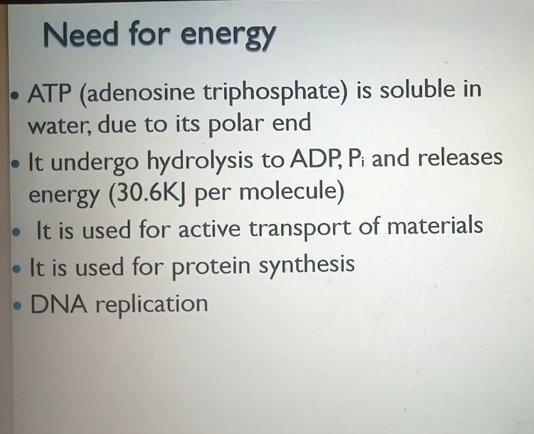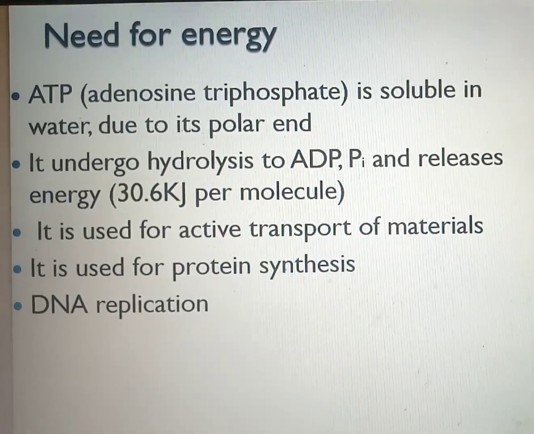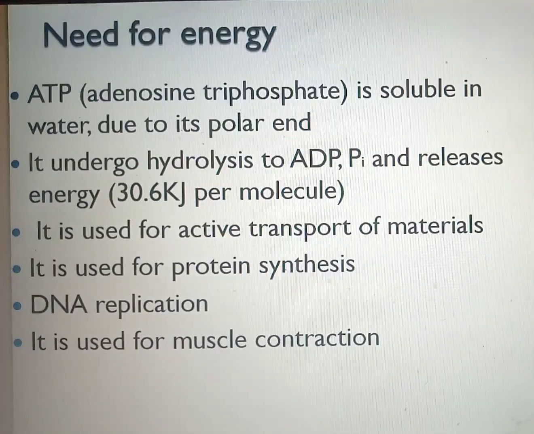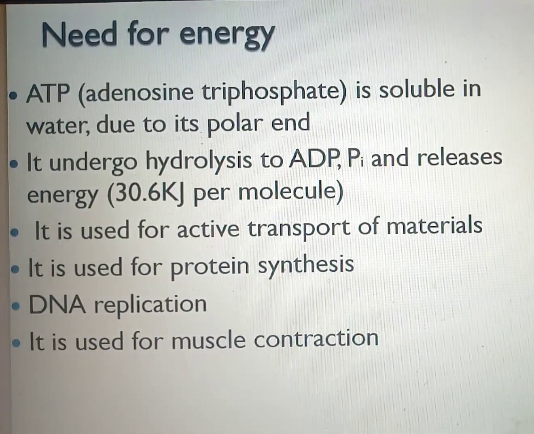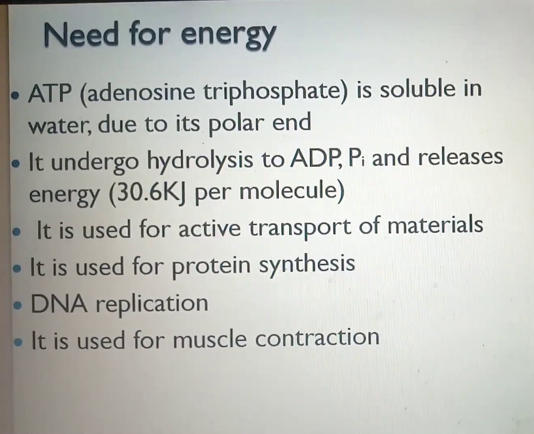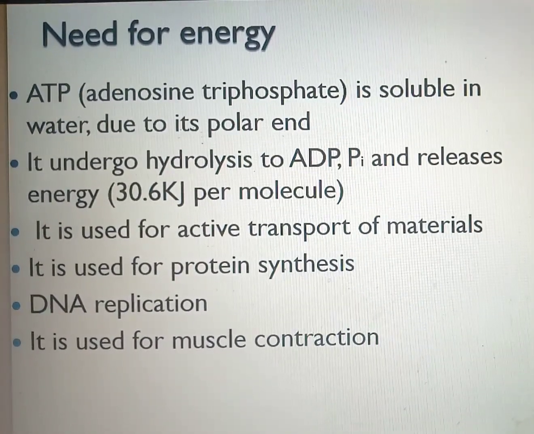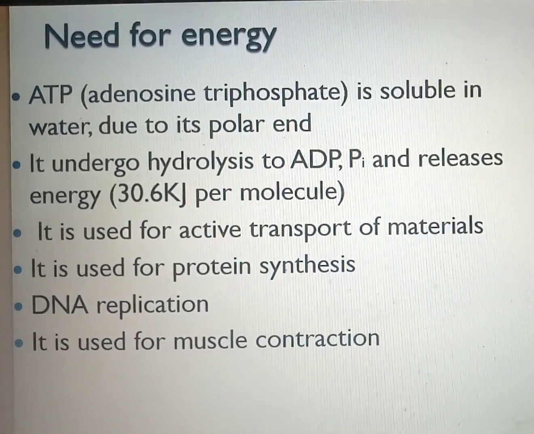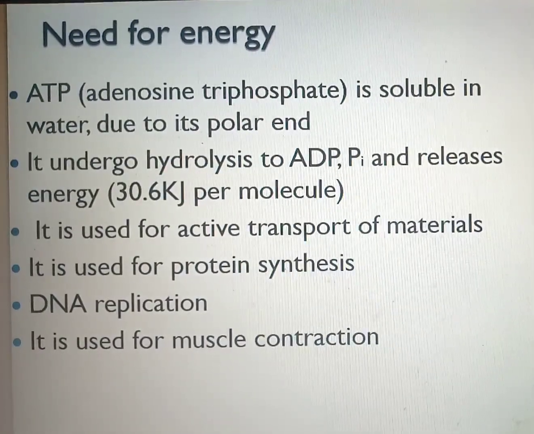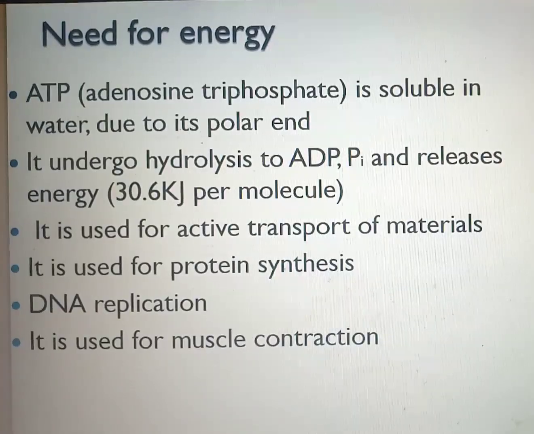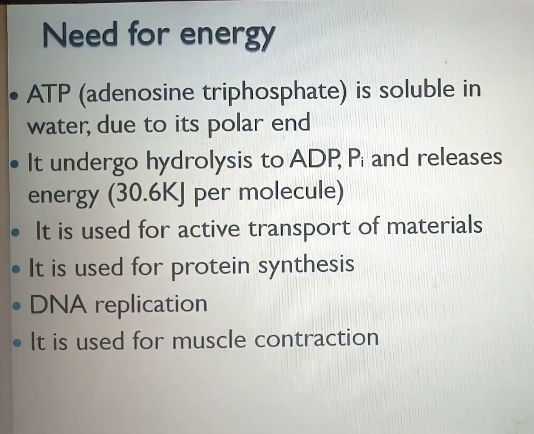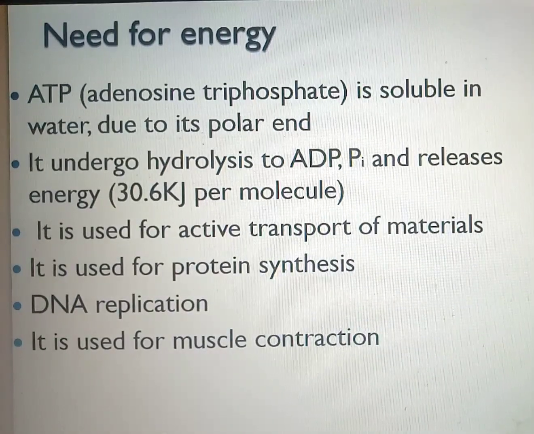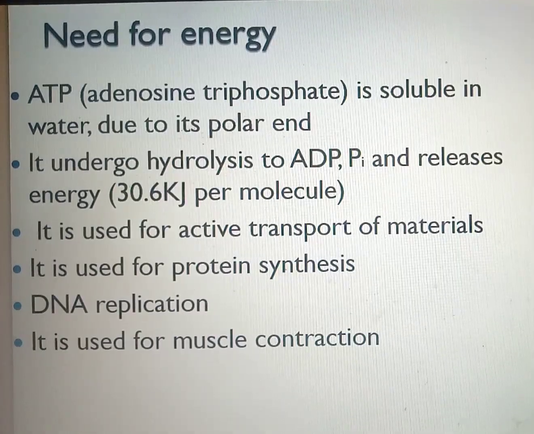Energy is required. Another reason why we need energy is for us to carry out movement. It's for muscle contraction. Just don't write the word movement in the exam. Write the word muscle contraction. As your muscle contracts and relaxes, then you begin to move. Contraction takes place at one end, relaxation takes place at another end. So energy is needed for muscle to contract. That contraction allows movement in our body, allows us to move our bones and our joints. So energy is needed for